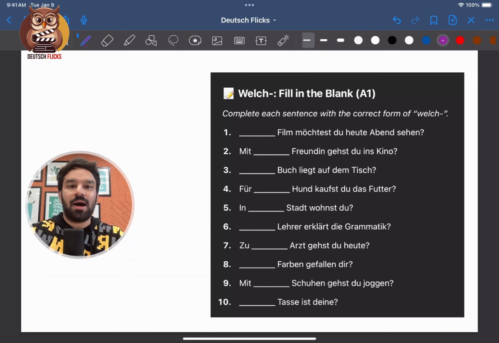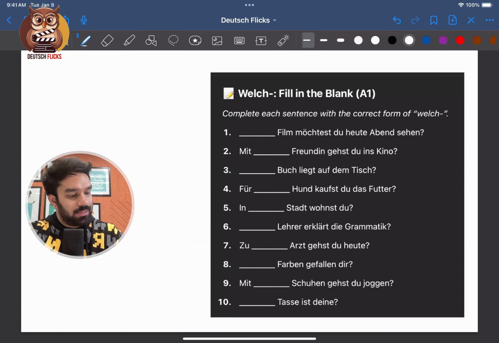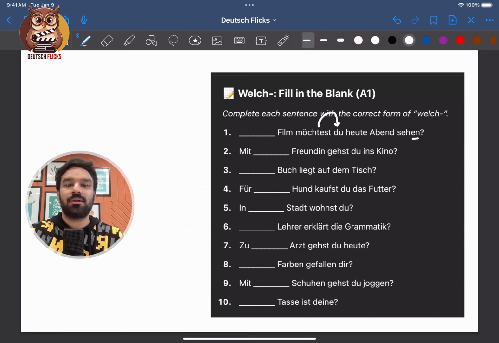Okay, Nummer 1. Welche Film möchtest du heute Abend sehen? So it will be, which film would you like to see this evening? I can see that the verb möchten is being conjugated according to du. At the end we have sehen, the main verb. So du is the subject of the sentence, right?